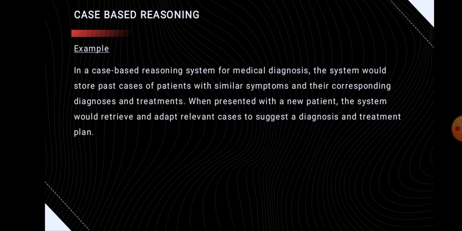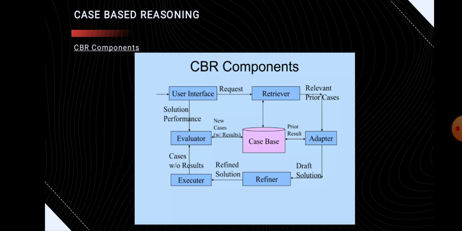Next I'm going to the topic CBR components, and that means there are so many components in a CBR system. The first one is the case base. The case base functions as a repository of prior cases, and the cases contain a general description of all the problems.